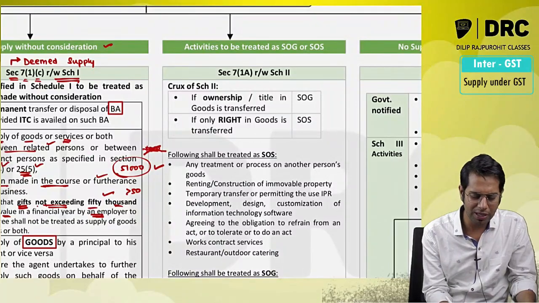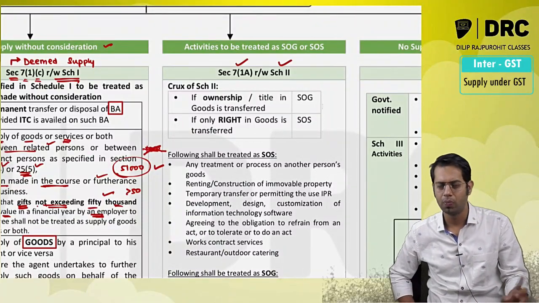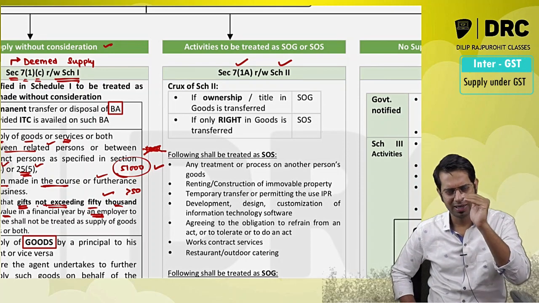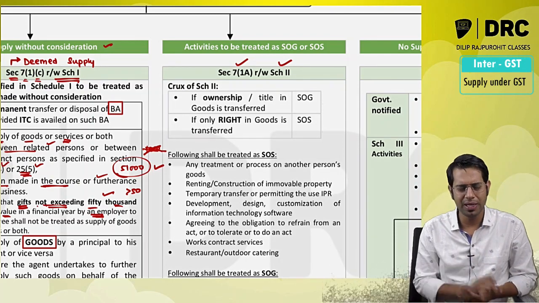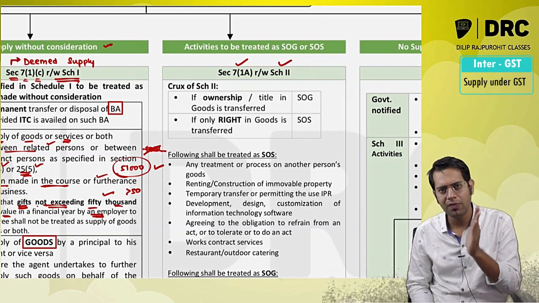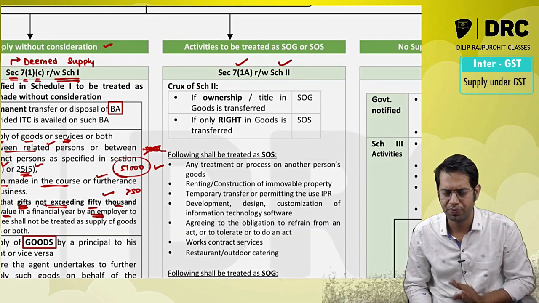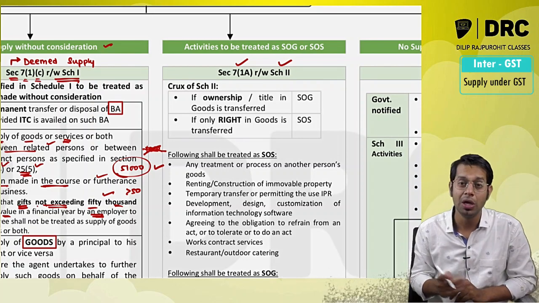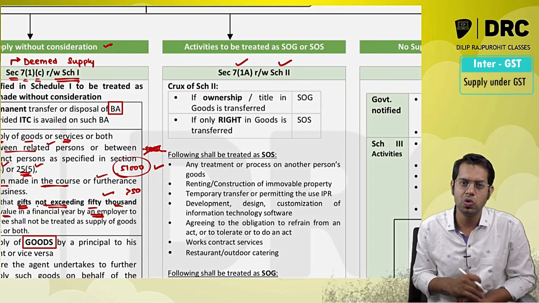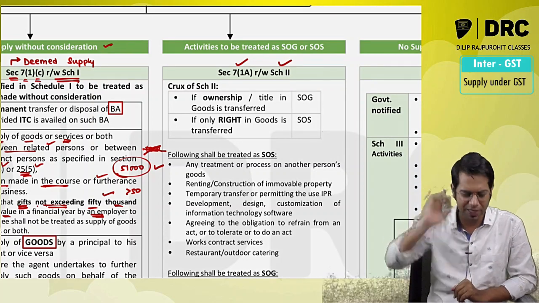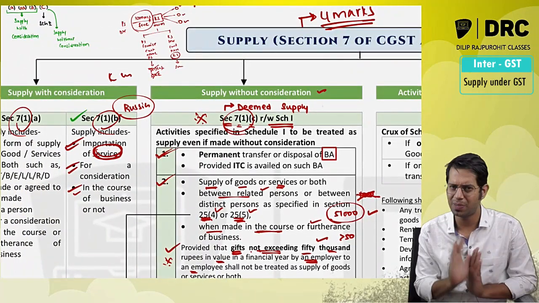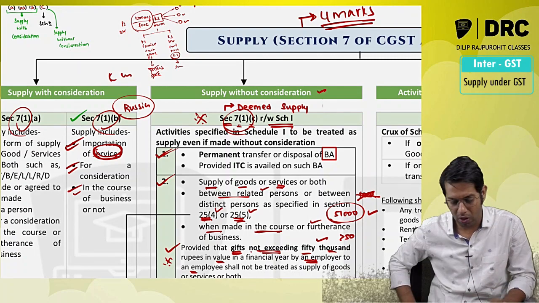Then section 7.1 capital A, read with schedule 2. Section 7.1 capital A basically says there are a few activities which are specified in schedule 2. There is a list of activities which I have given in schedule 2. These activities which are given in schedule 2 are supply. As per this section 7.1, they are all supply. So you don't have to worry about whether it is supply or not.